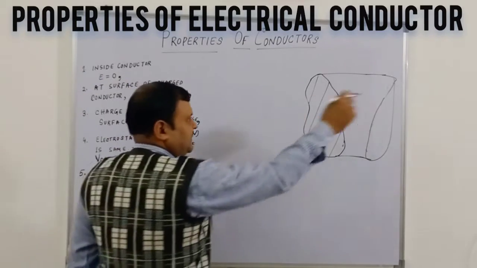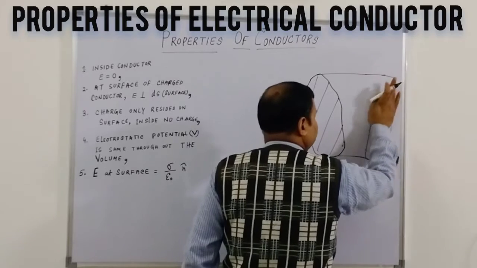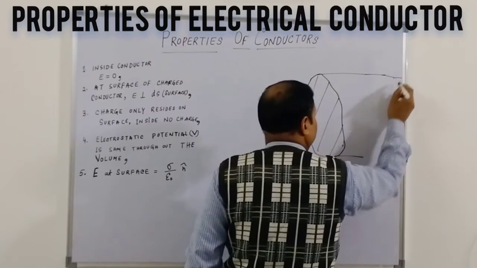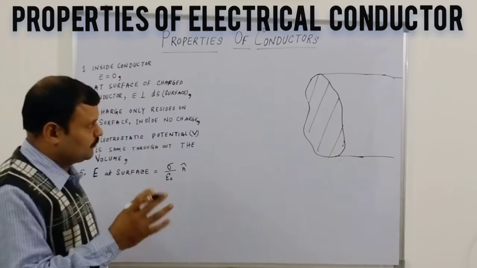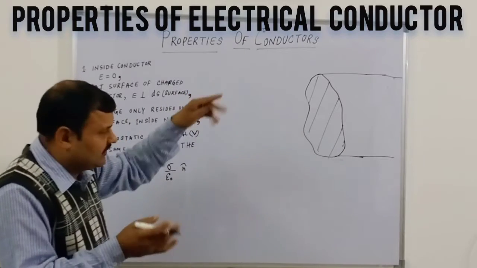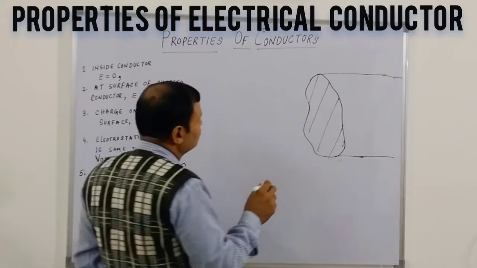Now this is a wire, basically. It is a long wire. This is a long wire, you can see. This is a cross section. Now suppose we magnify it, because the wire is very small.